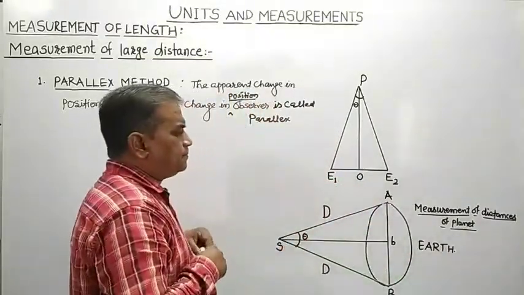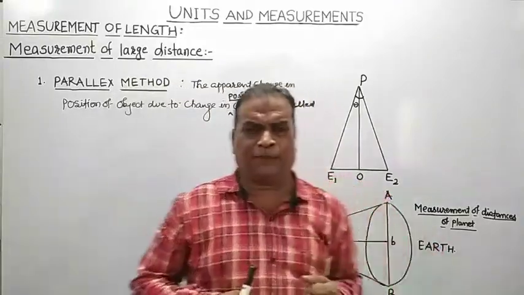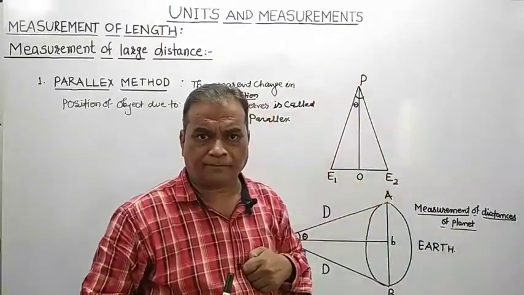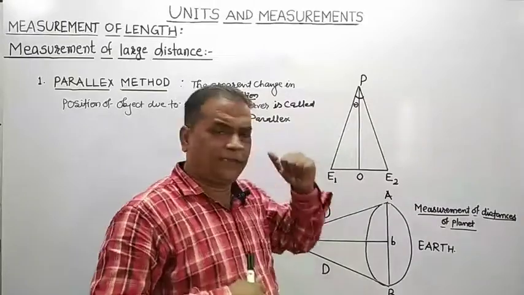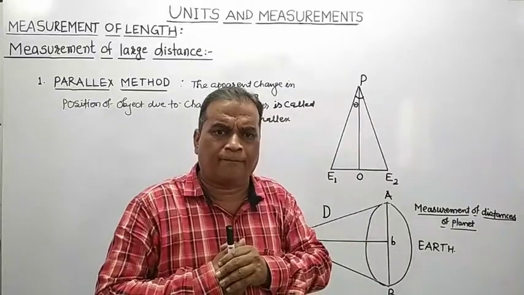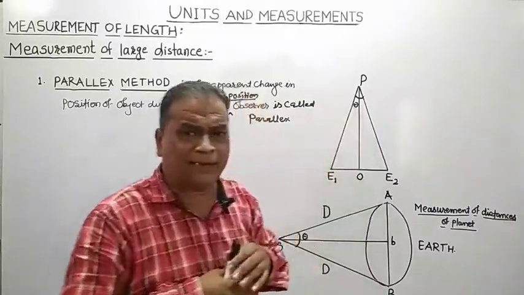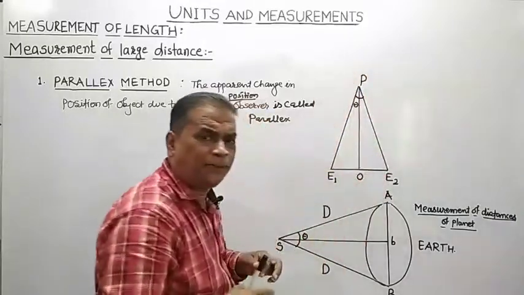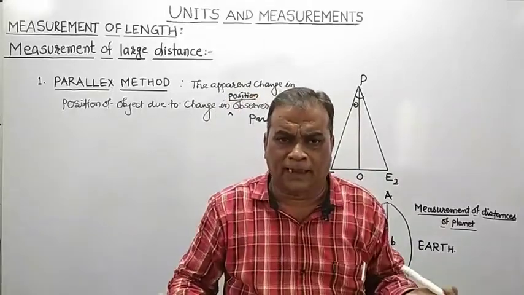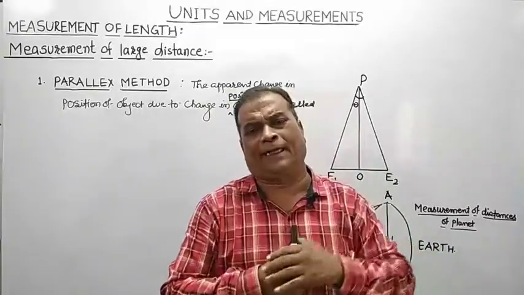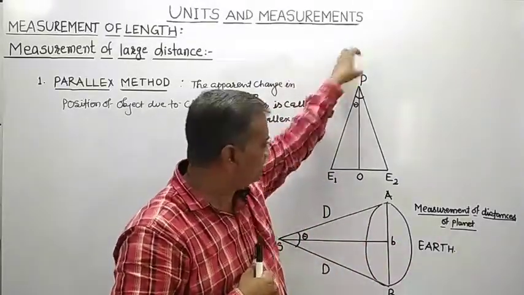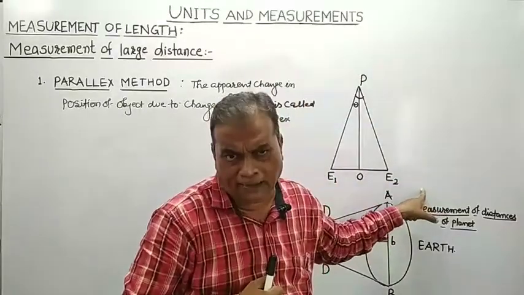So see here, as already we had performed the experiment, here you observe the object by closing your left eye and then observe the object by closing your what? Right eye. And see here, what does theta represent? Theta is the angle between the two different directions through which that object is observed from the two eyes.